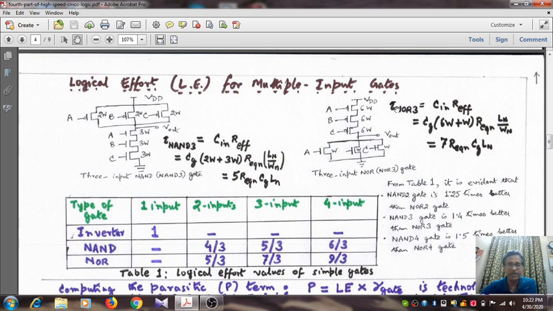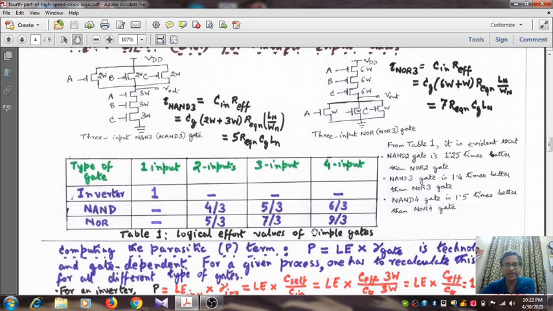So their ratio, that means the logical effort of a 3 input NOR gate becomes 7 by 3. That's what we have written in the table. So the logical effort values of simple gates we have written. You can verify as an assignment problem that for a 4 input NAND gate the value should be 6 by 3, whereas for a 4 input NOR gate it should be 9 by 3. Actually, you can do it very easily, right?